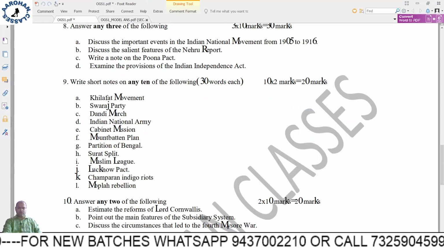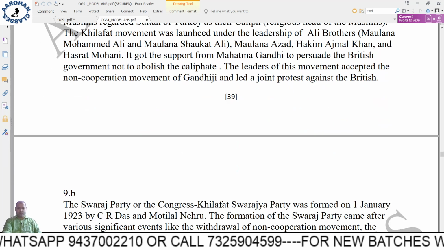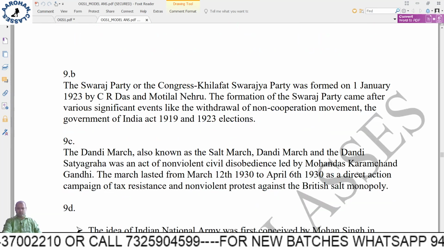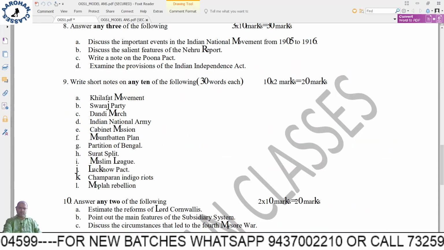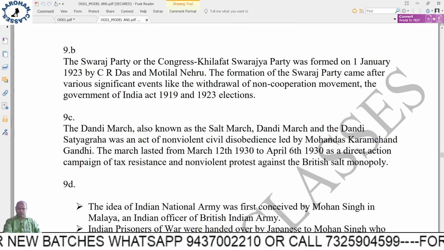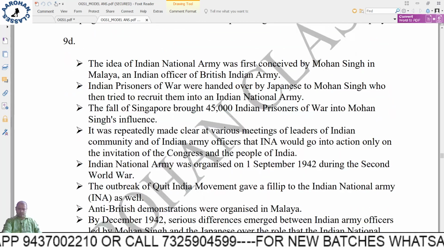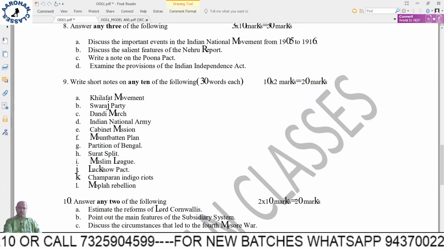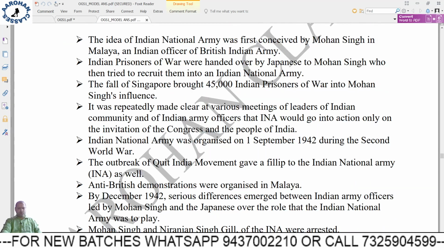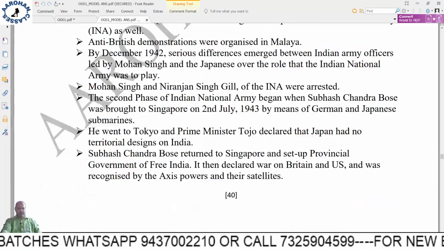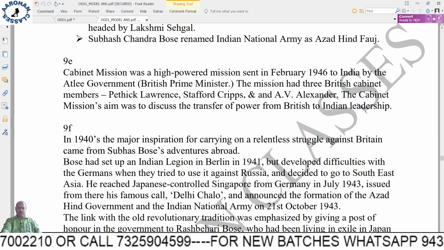First, the Khilafat movement. Again, what is Khilafat, what was the main aim, and what was the consequence or the result. Second, the Swaraj Party, 2 or 3 lines is fine. Dandi March. 4, Indian National Army. Here also 3 or 4 lines you have to write. The entire history is given; who started it, there are 2 branches, those things you can write.